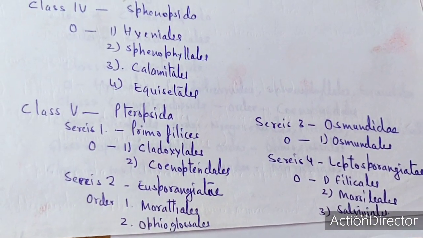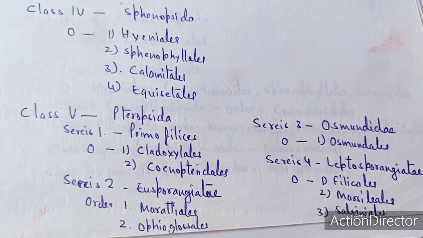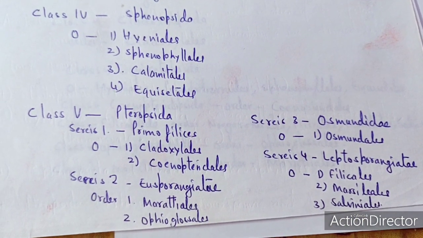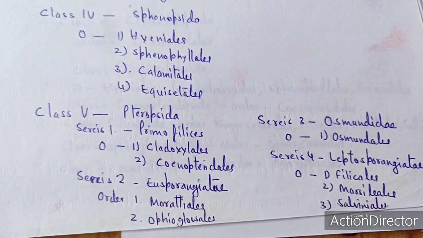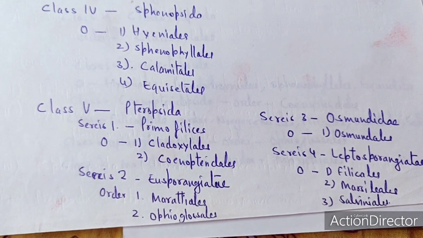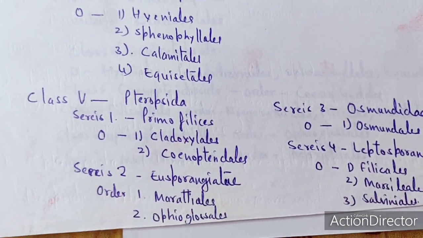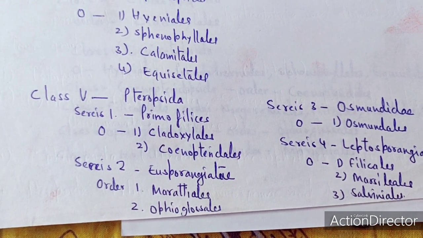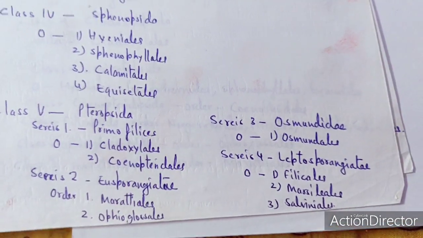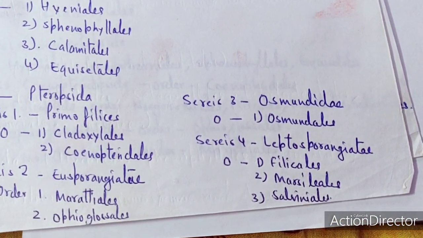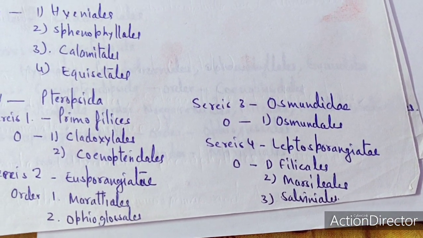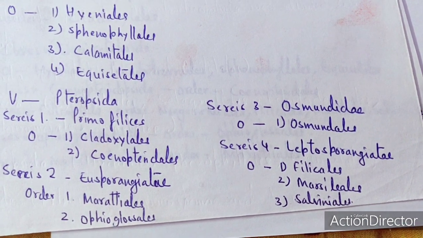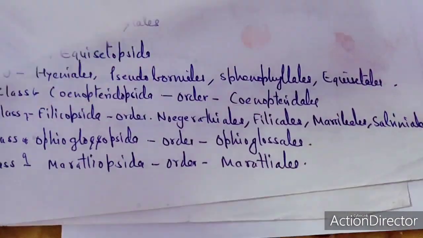The first series is called the Primophilices, the second is called the Eusporangiate, the third is called the Osmundidae, and the fourth is called the Leptosporangiatae. Primophilices consists of 2 orders: Cladogyles as well as the Coinopteridae. The second series, Eusporangiate, consists of Maratiales as well as the Ophioglossales. The third series consists of Osmundidae, which consists of Osmundiales. The fourth series is called the Leptosporangiatae, and it consists of Filicales, Marsialiales as well as the Salviniales.